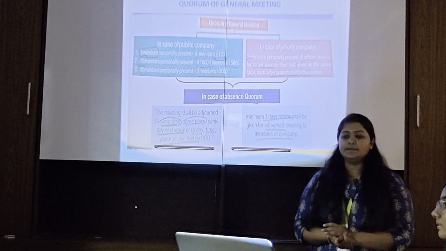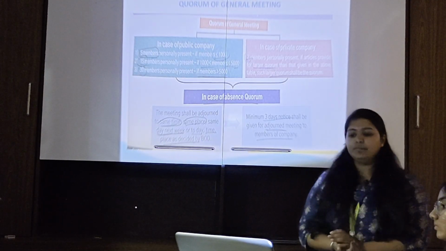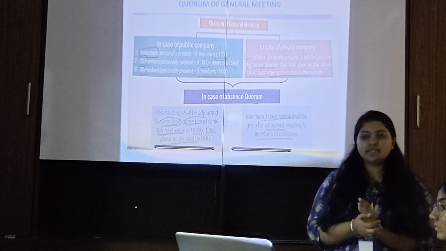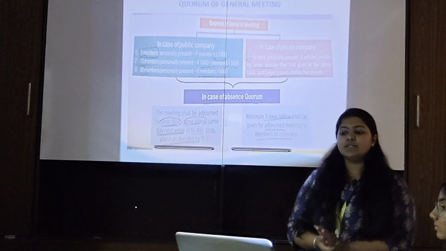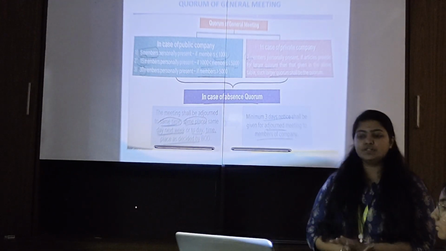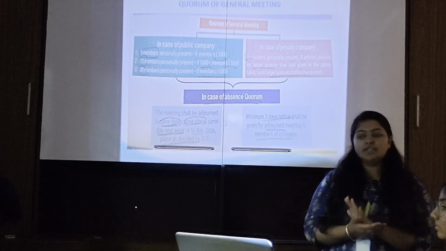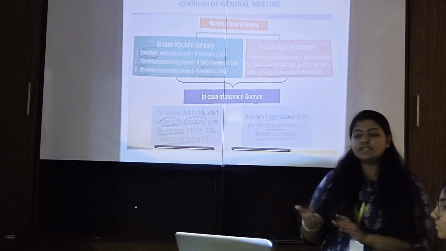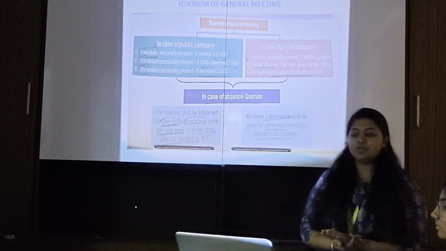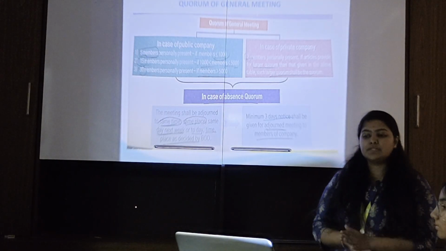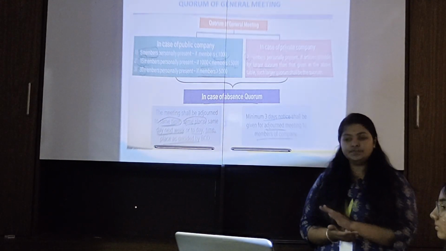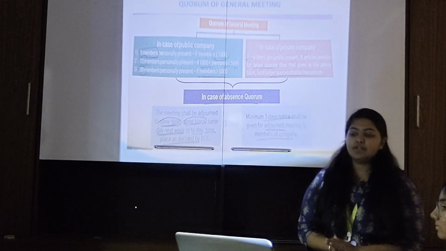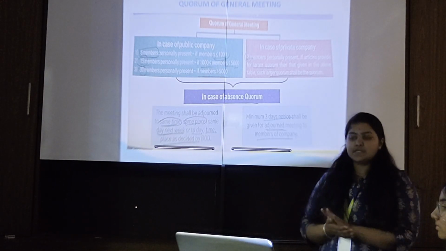Quorum of general meeting. In case of a public company, 5 members personally present if members are less than or equal to 1000, 15 members personally present if members are between 1000 and 5000, and 30 members personally present if members are more than 5000. In case of a private company, 2 members personally present.